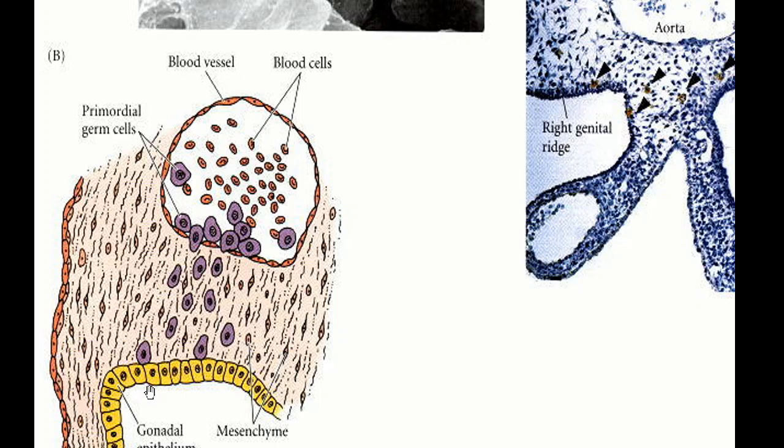This is a section. So this whole area is a blood vessel. These are the blood cells, and the primordial germ cells have left the endoderm and have entered inside the blood vessel and are migrating along with the blood. From here, they leave the blood vessel, enter into the mesenchyme, and ultimately go towards this genital ridge. This genital ridge is composed of the gonadial epithelium. These primordial germ cells will become integrated in the genital ridge.